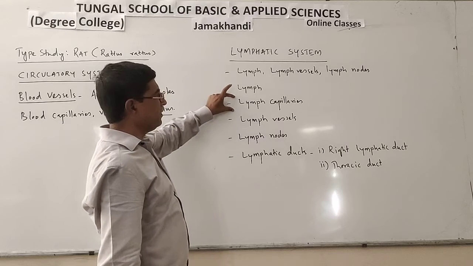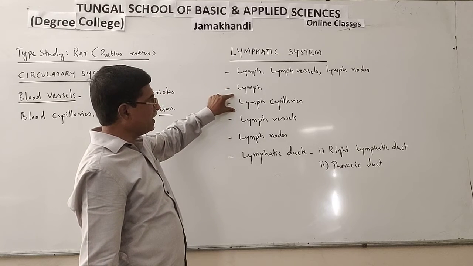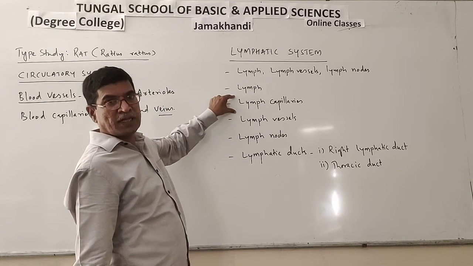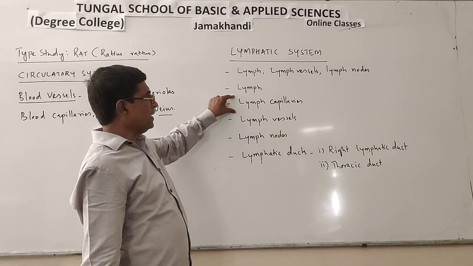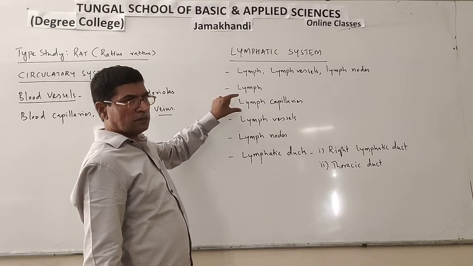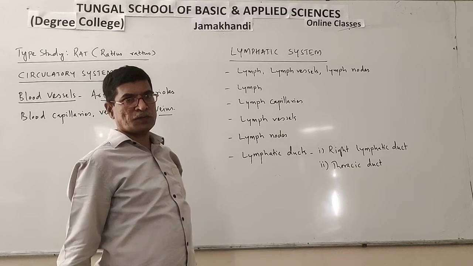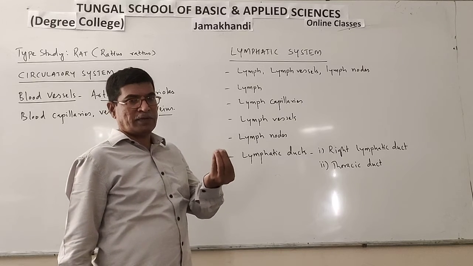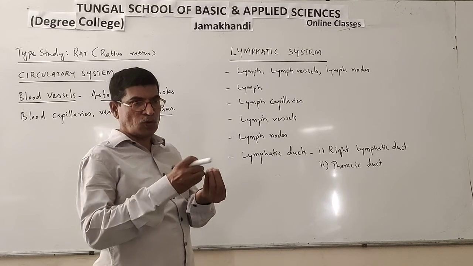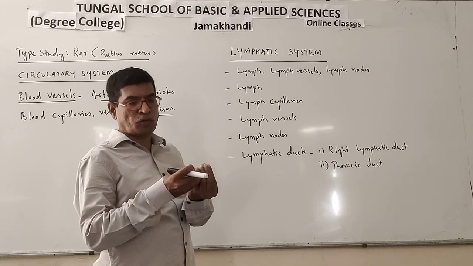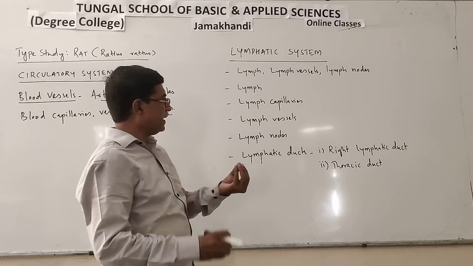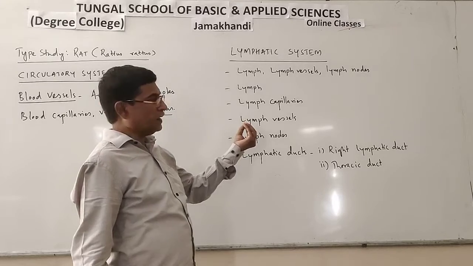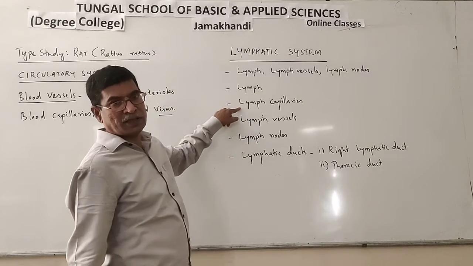So lymph capillaries start from the tissues. Tissues are supplied with nutrients through the external tissue fluid, and that fluid is collected by the lymph capillaries.